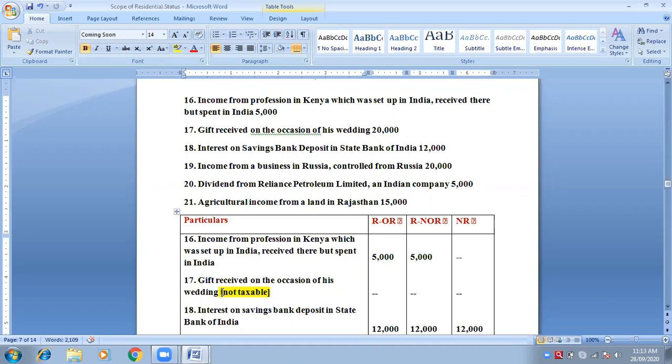Write down the way it is written here. 7th point: gift received on the occasion of his wedding. His means the individual whose income we are computing. It is related to that person.